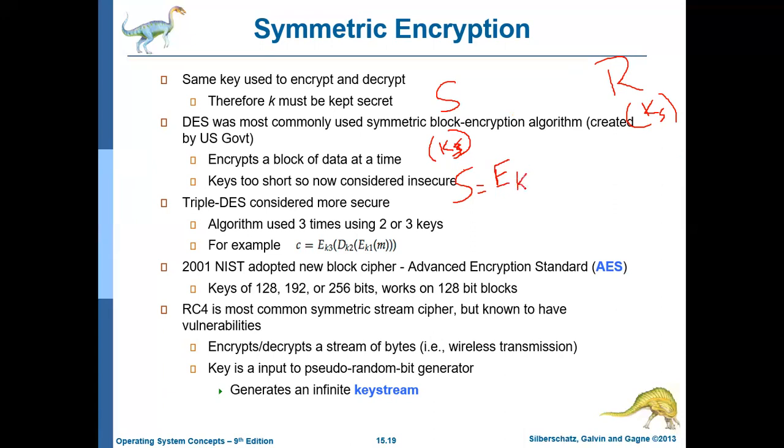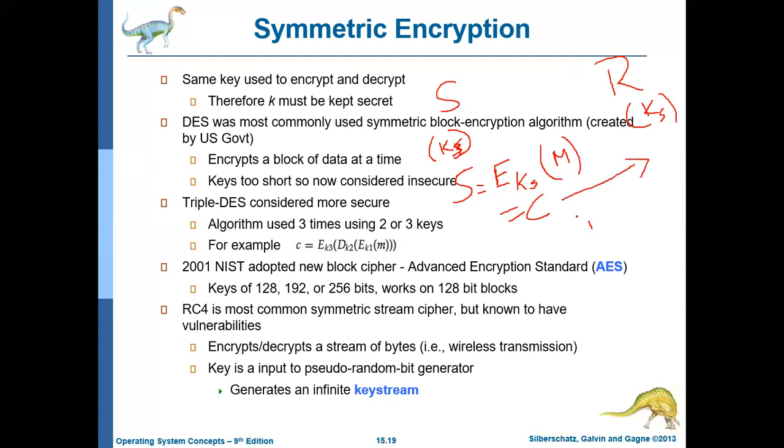Whenever encryption is done, a key is required. Without a key, you cannot encrypt. In the previous slide I just said you can encrypt because we had not discussed the concept of a key, but only with a key does encryption happen. So the sender will encrypt the message M with the key KS and get the ciphertext, and send it to the receiver.